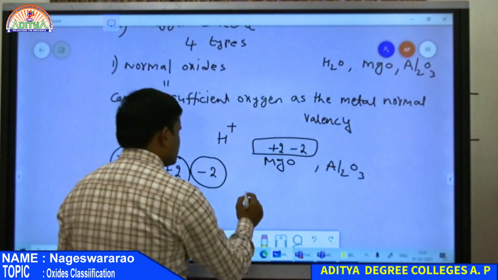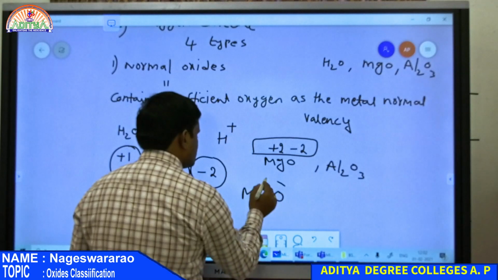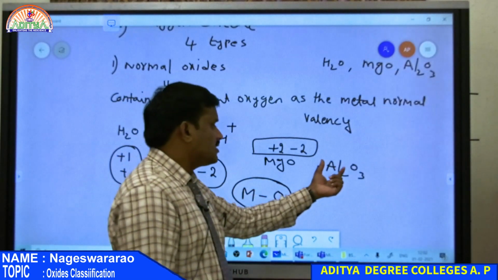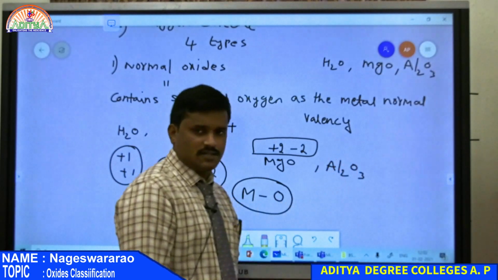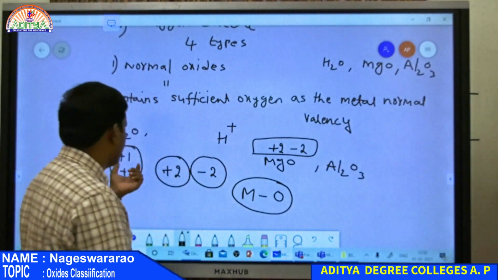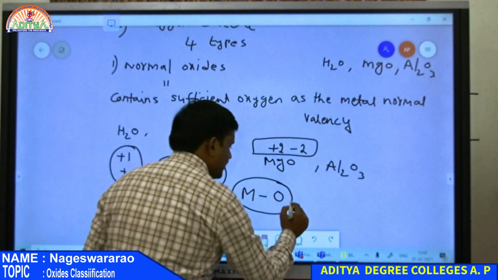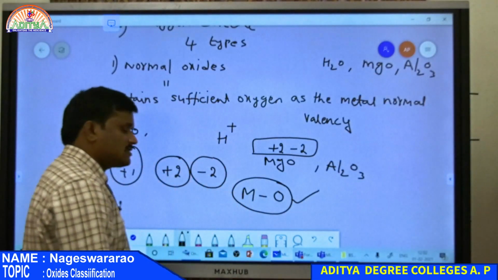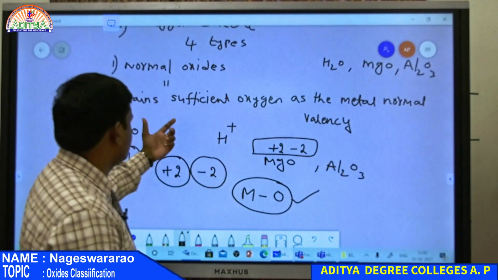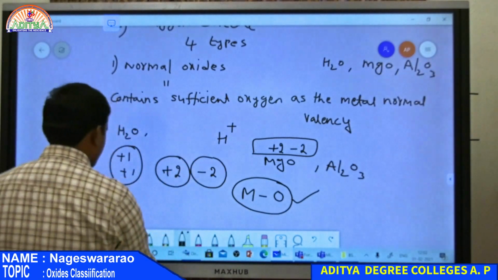In all these oxides there exists a bond between metal and oxygen: in Al2O3 between aluminum and oxygen, in MgO between magnesium and oxygen, in H2O between hydrogen and oxygen. So these oxides always contain an M-O bond, and that oxide is nothing but a normal oxide. This is the first one based on oxygen content.